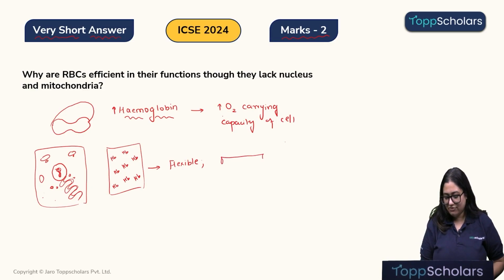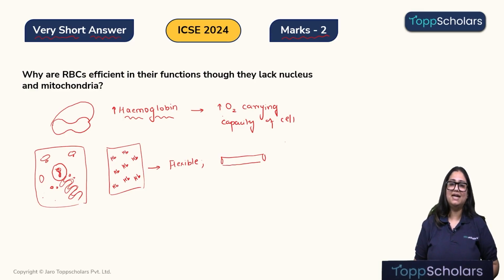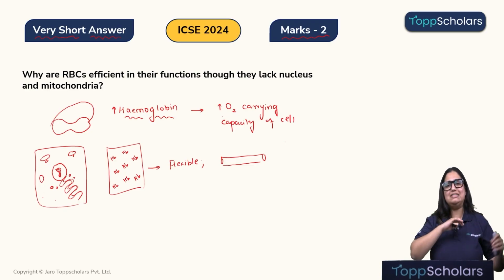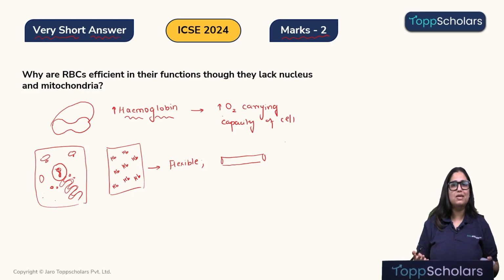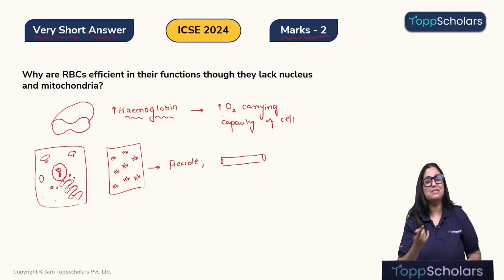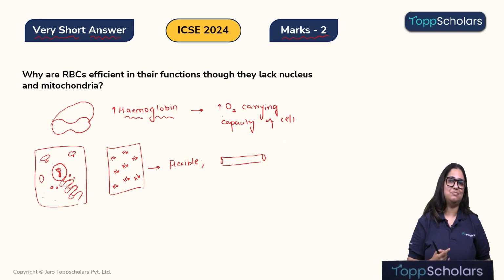Children, the RBCs have to pass through the narrowest capillaries of the body. Right? These capillaries are the narrowest blood vessels. Its diameter is literally half of that of the RBC. That means RBC is 2 times more the size than that of a capillary. So do you think the RBC would be able to pass as it is, without performing any stunts, through the capillaries? No, right? So the RBCs need to be flexible.